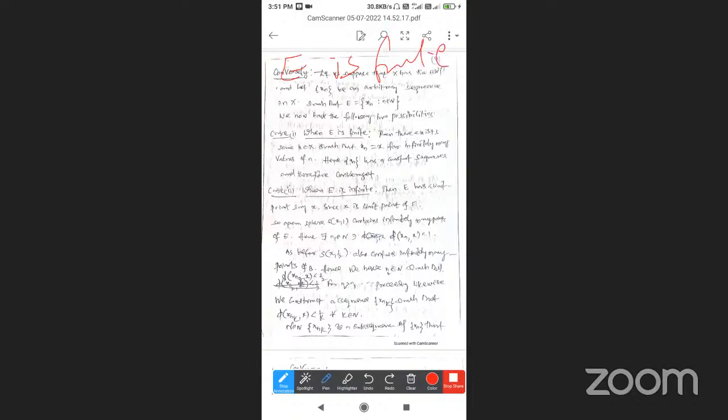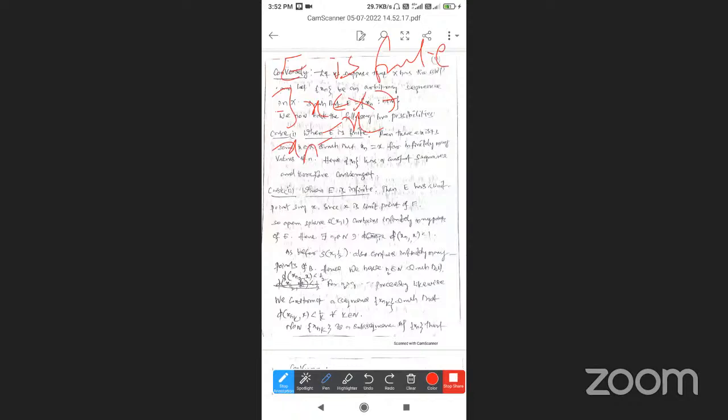When E is finite, there exists a small x belonging to capital X such that xn is equal to x for infinitely many values of n.